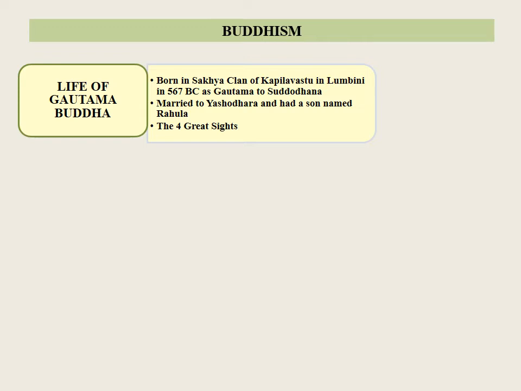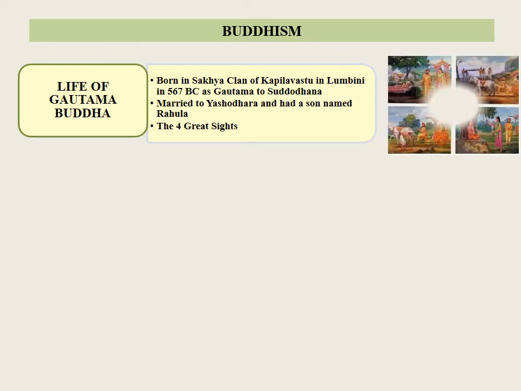Even at a young age, his mind was inclined towards deep spiritual matters and he was not attracted to the luxuries of royal life. The sight of an old man, a sick man, and a dead body made him think seriously of the futility of worldly pleasures. He happened to see an ascetic whose calm serenity greatly attracted him. These sights were called the four great sights in Buddha's life.